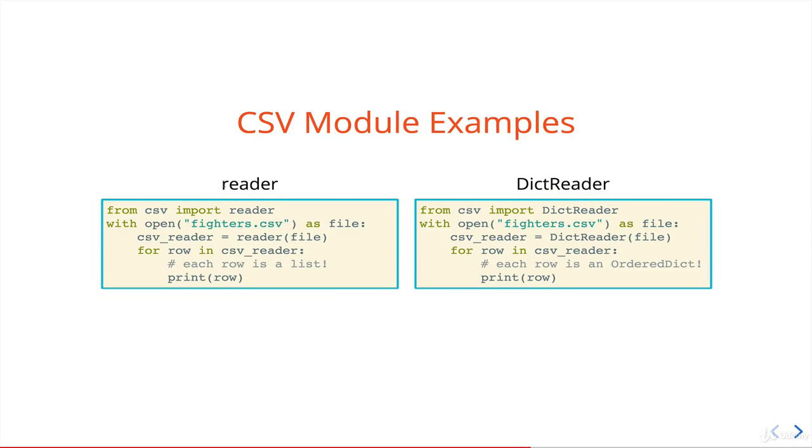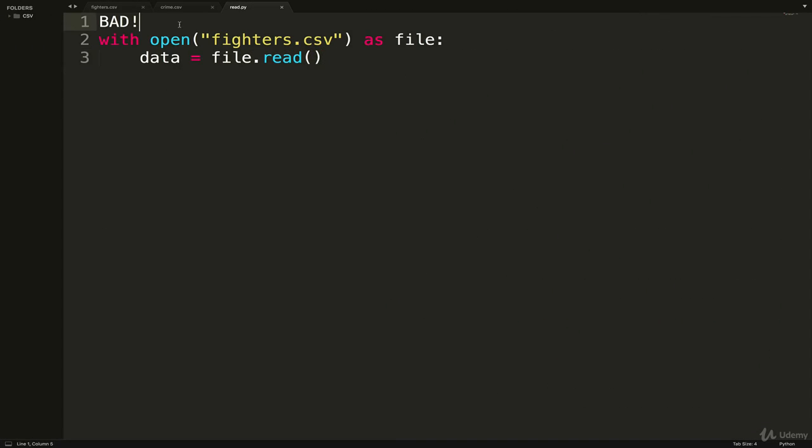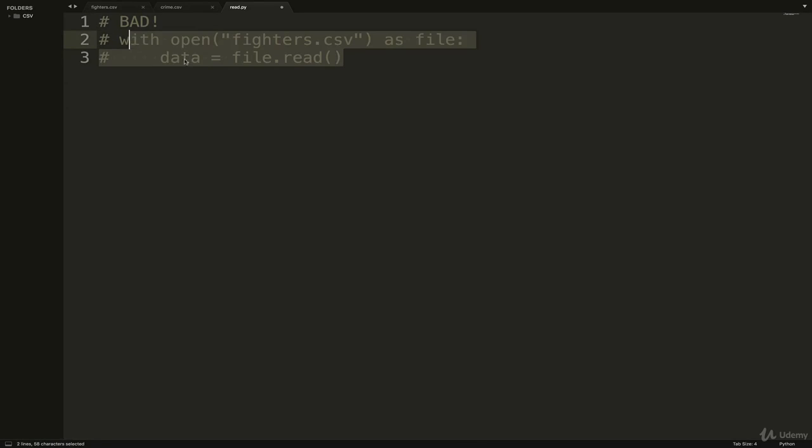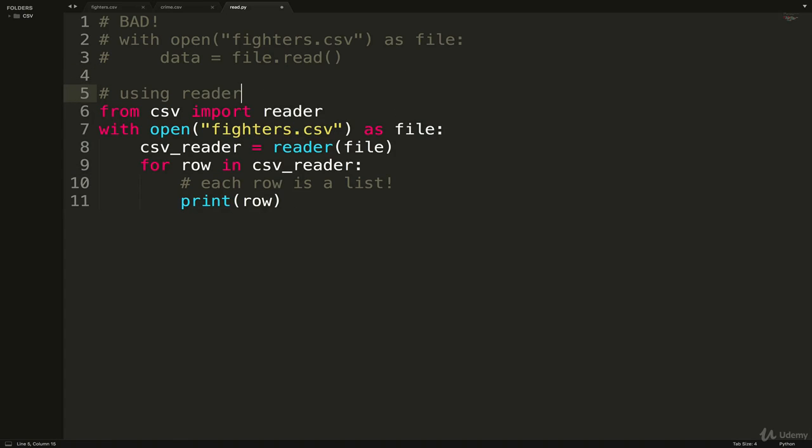Let's start by focusing on the reader example. So I'm just going to copy this actually, and I have a file I've already made called read.py, and I have this example, which I said was the bad way of doing it, just a traditional file.read. Now I'm going to paste in using reader. Okay, so if we look at what we have to do, we have to import the CSV module and just import the part we need, which is reader. This part's all the same. Open the file with open as file. Then this is the part where we actually call reader and we pass in the file that we've opened.